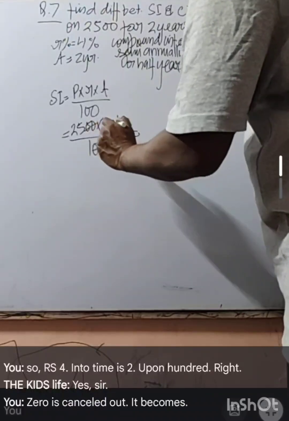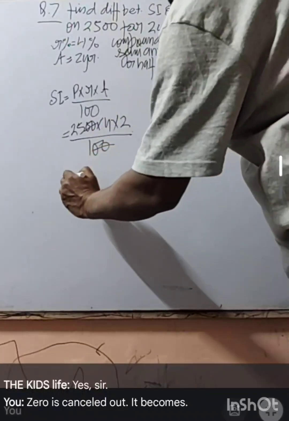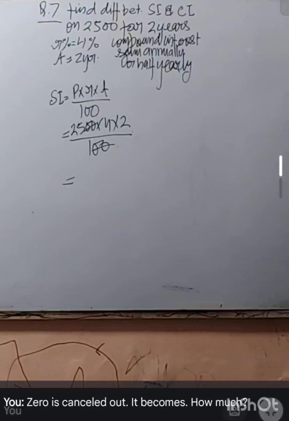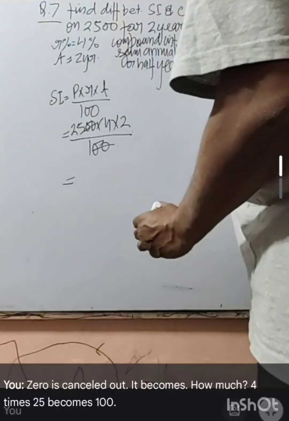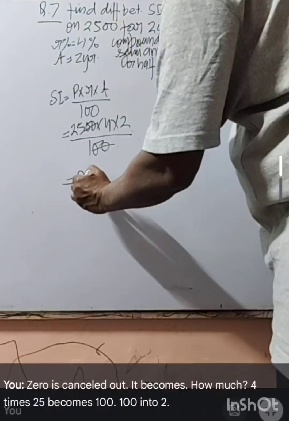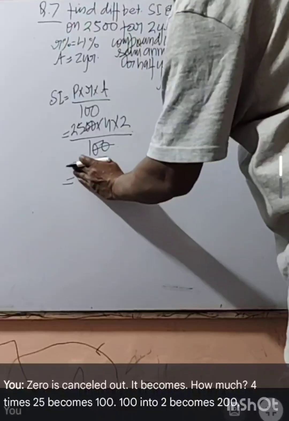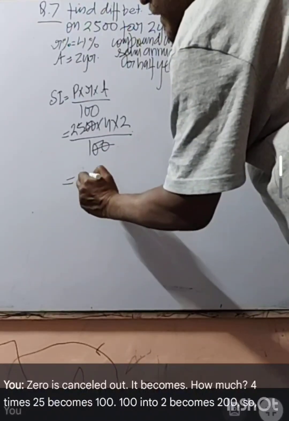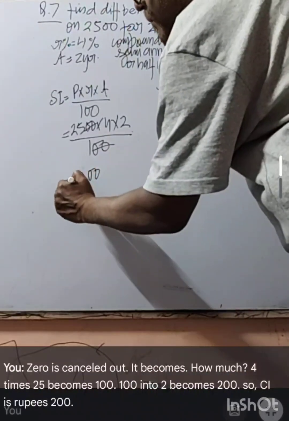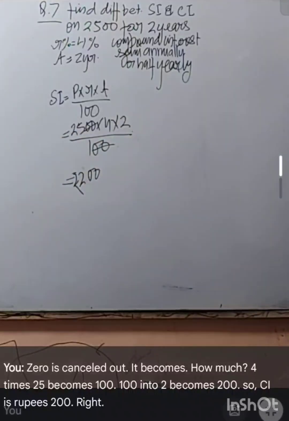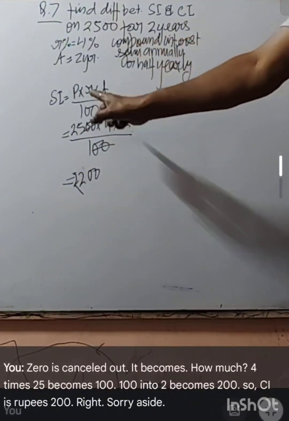It becomes how much? 4 times 25 becomes 100. 100 into 2 becomes 200. So SI, simple interest, is 200.